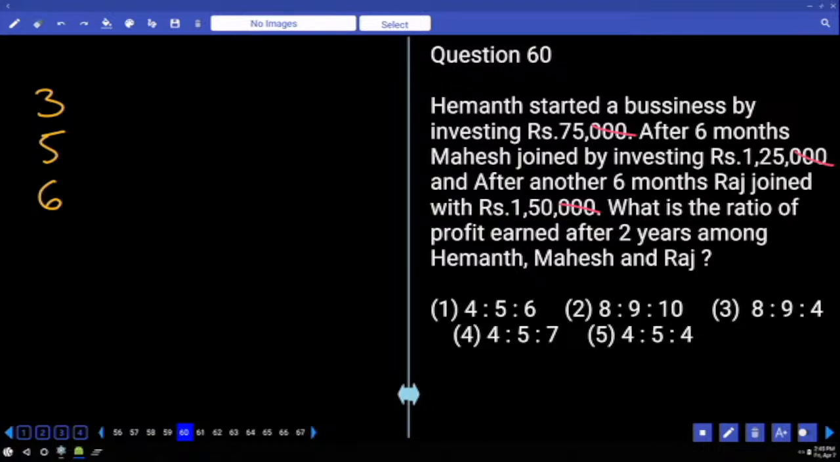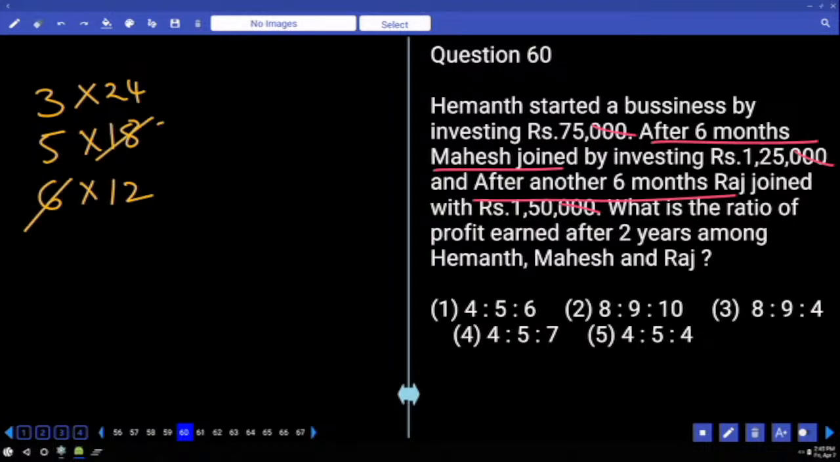Who is there from the beginning? Hemant. That means he will be there for 24 months. After 6 months, Mahesh joined. That means he will be there for only 18 months. Next, after another 6 months, that means after 12 months, the other guy has joined. So the third person is going to be there for only 12 months. With cancellation by 6, 3 times, 3 times, 4 times: 3, 3, 4. Ratio 4:5:4.